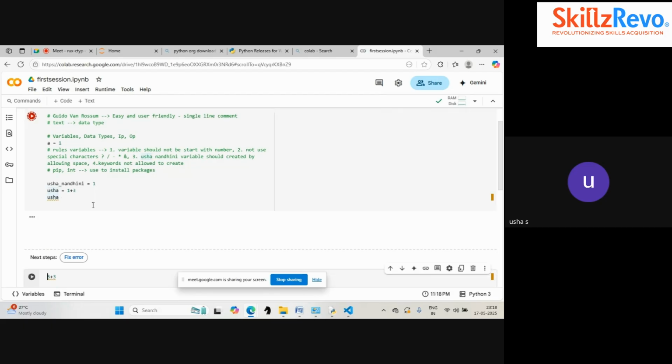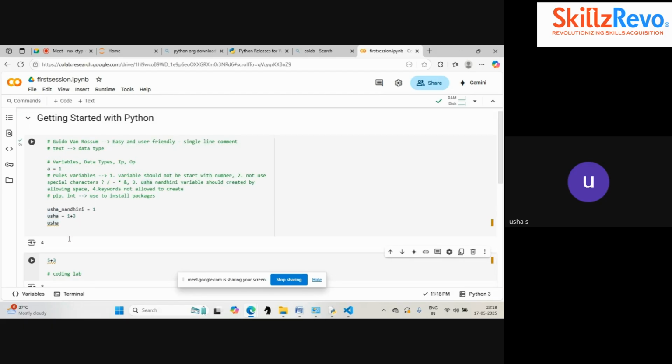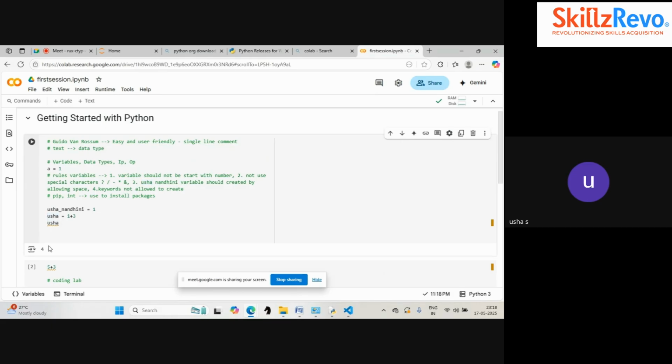Now if I run this, what is the output I will get? I'm getting output 4, right? Because I'm using 1 plus 3, and that was stored inside the variable Usha. When I run this, it executed as output 4. Everybody clear on this? Yes. Now we will move on to the data types.